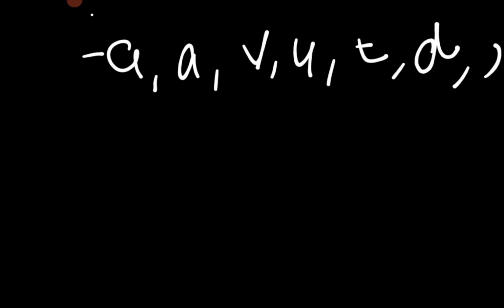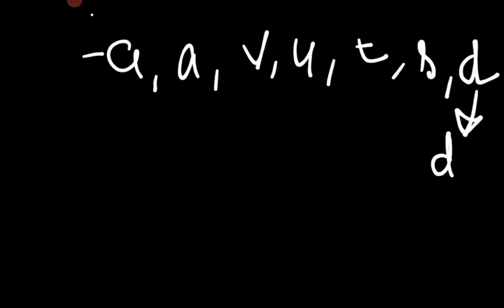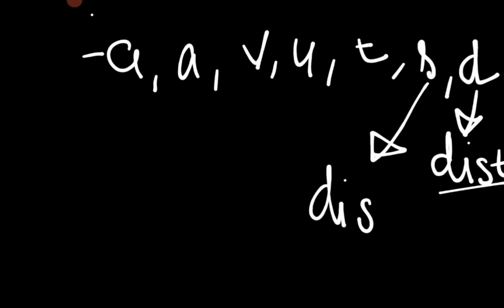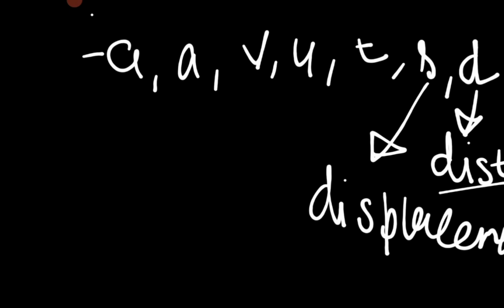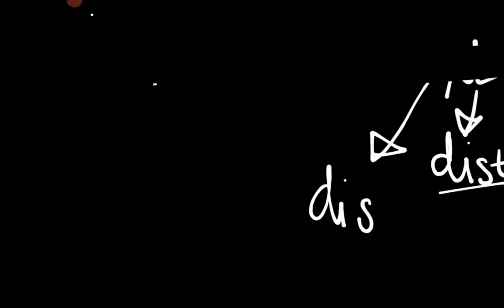So until there we have just covered minus a, v, u, t. D is for displacement, and s, sorry, I did something wrong. S is for displacement and d is for distance. Be very careful, d is for distance, which means we are taking it as a scalar quantity, and s is for displacement. You can take whatever you want, but I am telling you what is written in the NCERT book. If we are clear up to there, then I don't think we have to do anything more.